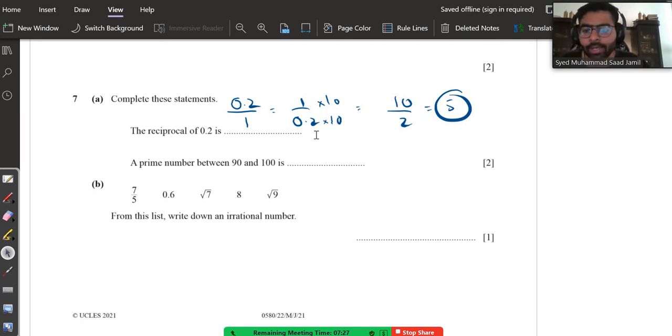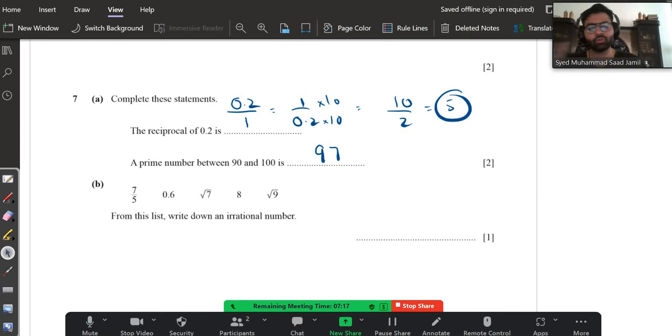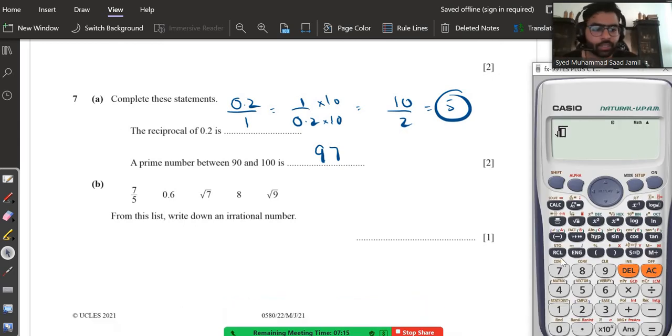Moving on, a prime number between 90 and 100, it's 97. Alright. From this list, write down an irrational number. An irrational number is any number that continues to go on. For example, if I write over here under root 7, look, it's continuing to go on, right? So under root 7 is your answer.